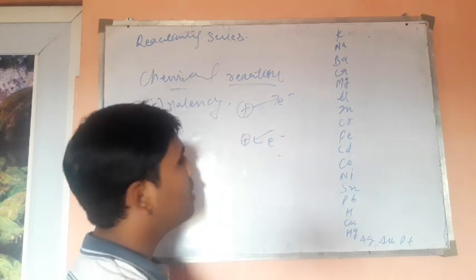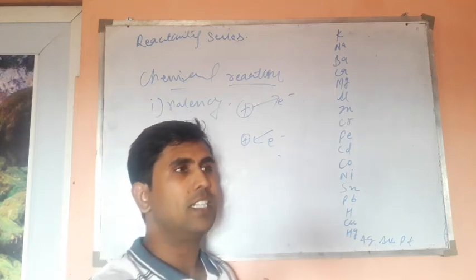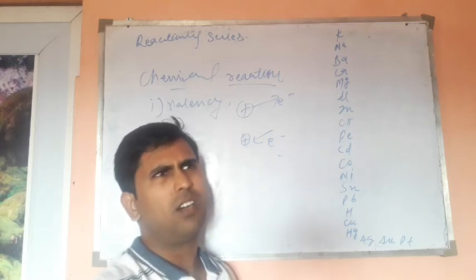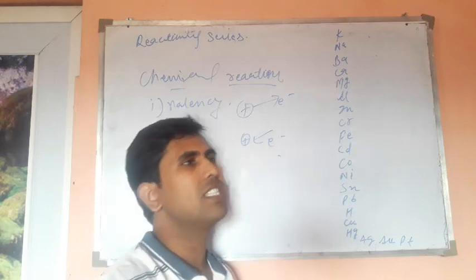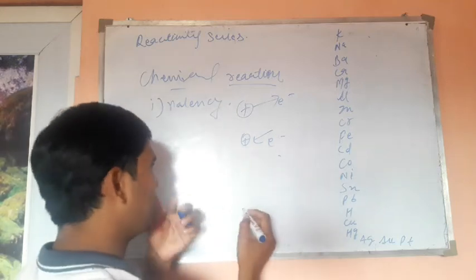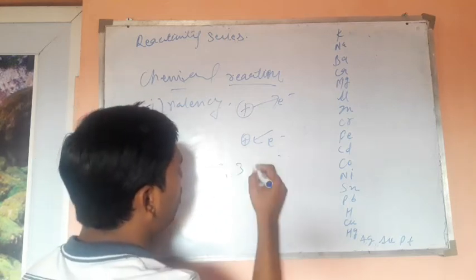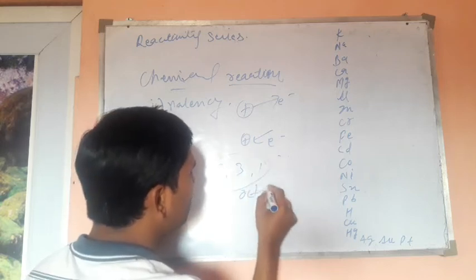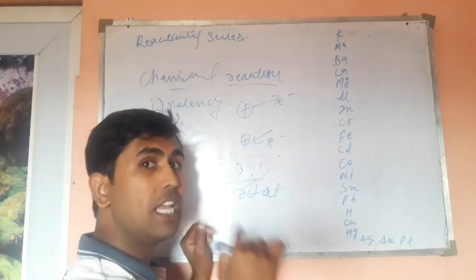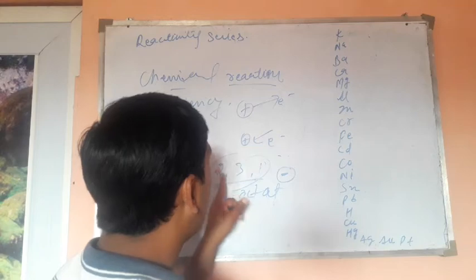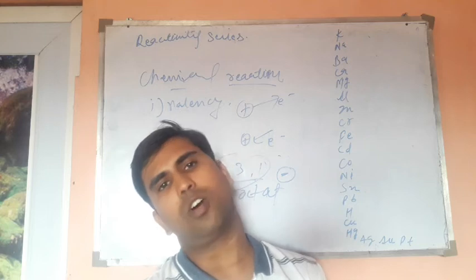If something has electrons, which according to the octet law comes out that it has less than, just say 1 or 2 or 3 electrons, as in electronic configuration we already have discussed that if any element has the valency of 2 electrons or 3 electrons or 1 electron to fulfill the octet, then this will be termed as negative. Like, how many electrons are needed to fulfill the octet law?